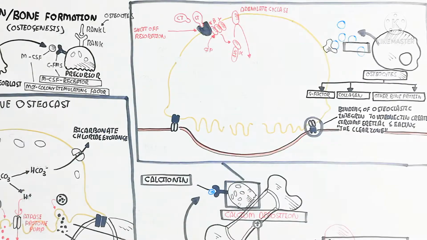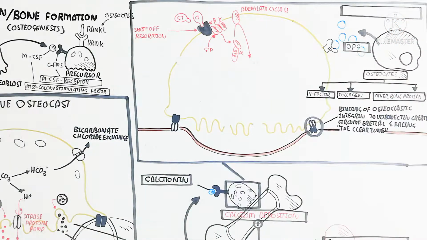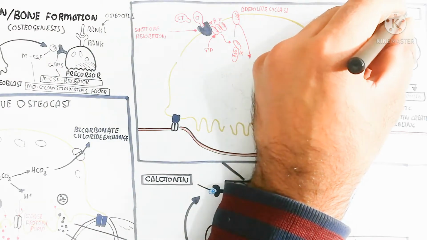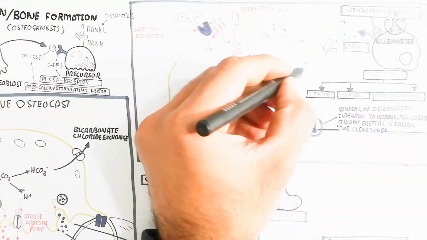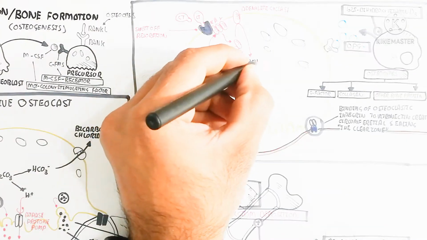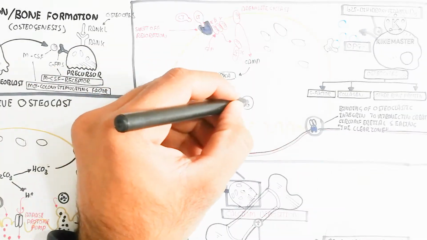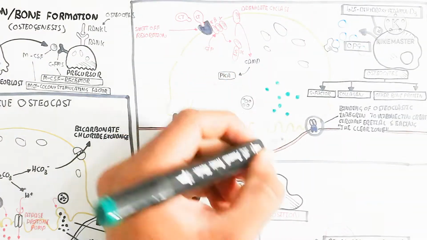Here you can see the vitamin D3, the 1,25-dihydroxy vitamin D3, which is important, and in this way it will trigger the osteoblast to produce the growth factor, collagen, and other bone protein, and the osteoblast will convert into the osteocyte. That is why the osteocyte is the mature bone forming cell, and the bone maturation is due to the osteocyte.